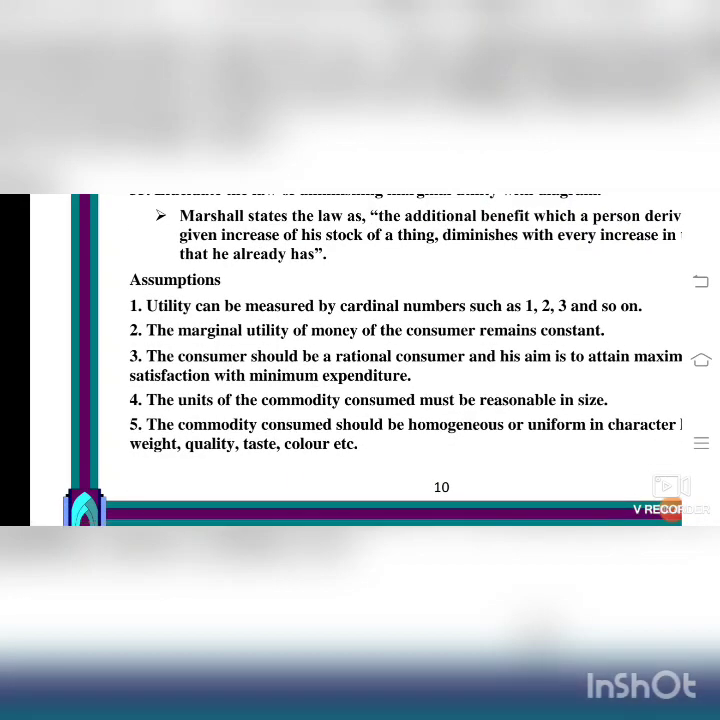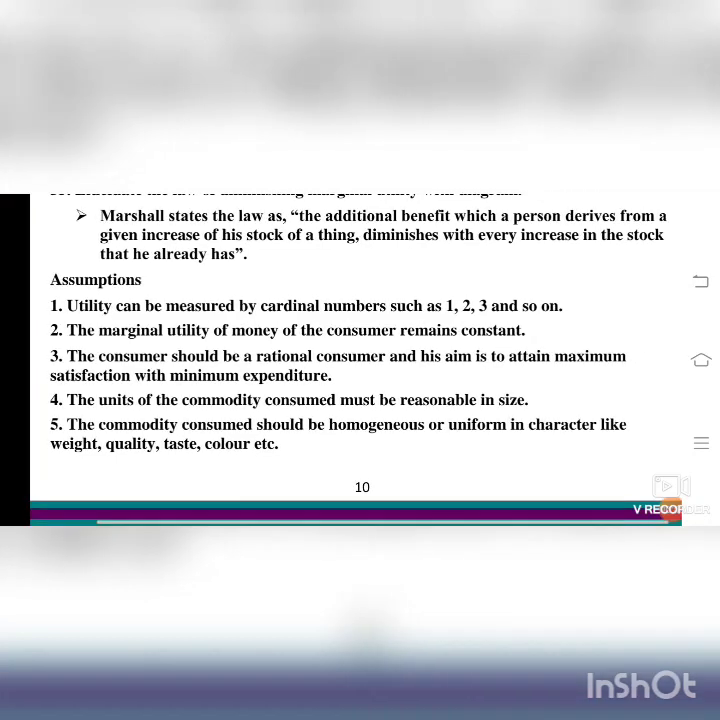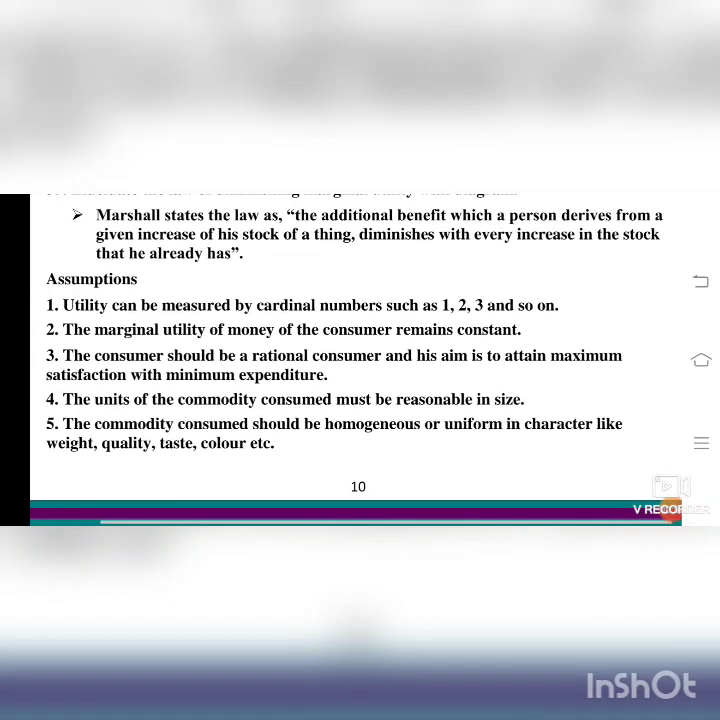Next one, the commodity consumed should be homogeneous, meaning single or uniform. Same product. The product must be unique in character, like same weight, quality, taste, color, etc. You can take this for food items or cosmetics or perfumes or all these things.